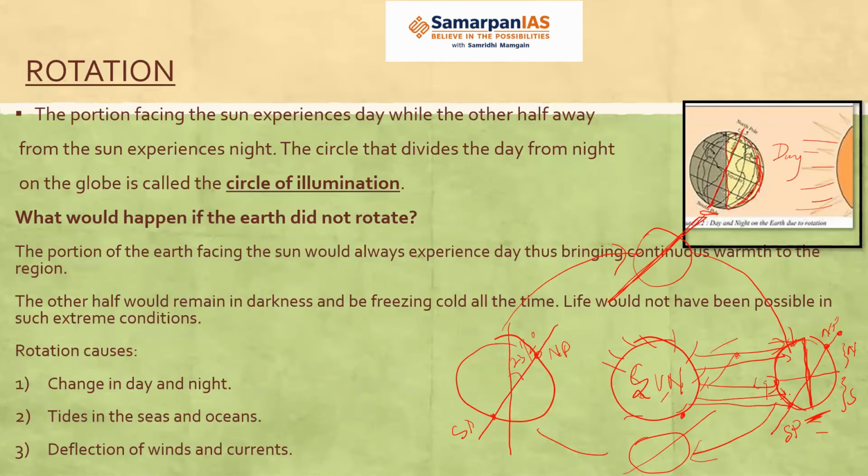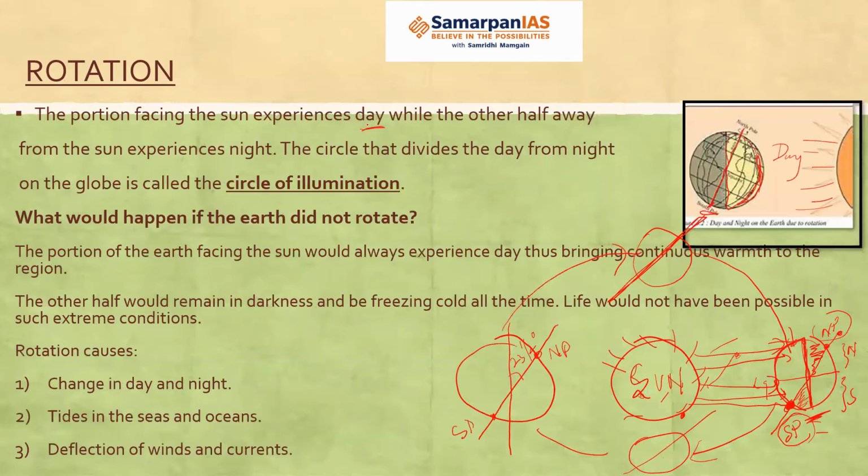So what you notice is that South Pole is receiving sun rays and this portion also is receiving sun rays. But what is happening in the north, that this portion is not receiving the sun rays. Okay. So that means there will be winters in the north and there will be summer in the southern part of the earth. Slide. The portion facing the sun experiences day.